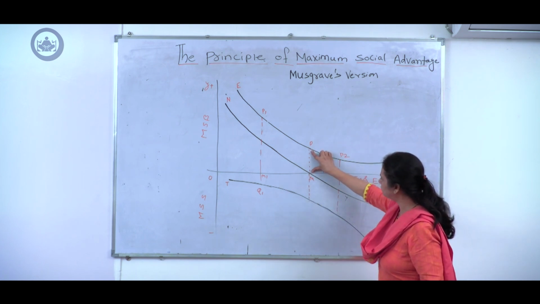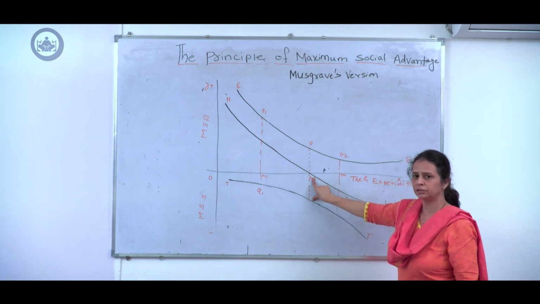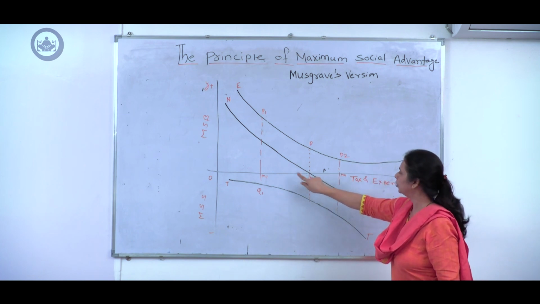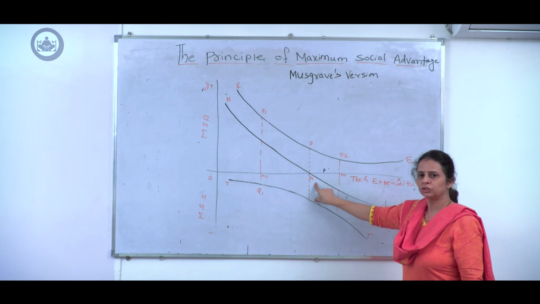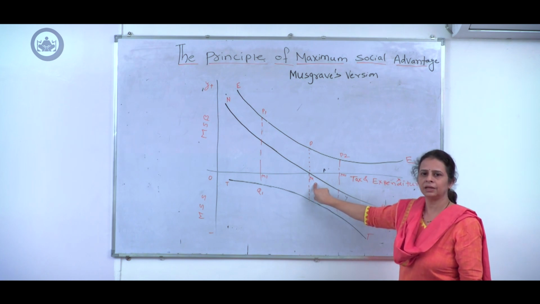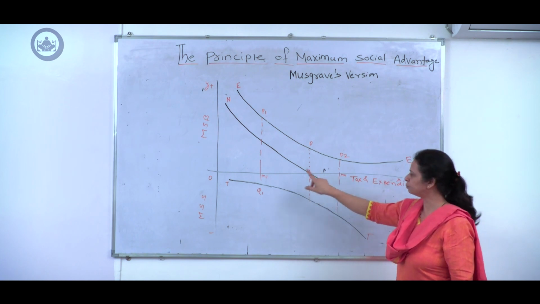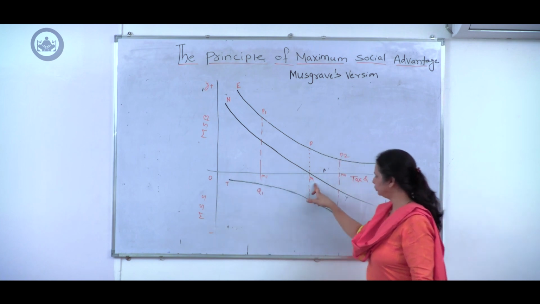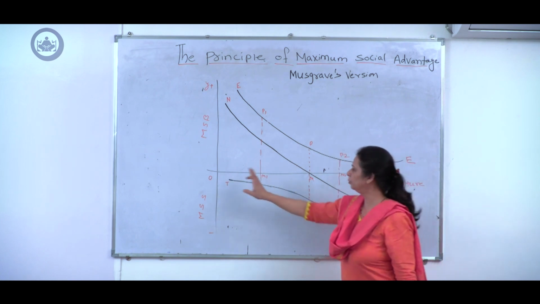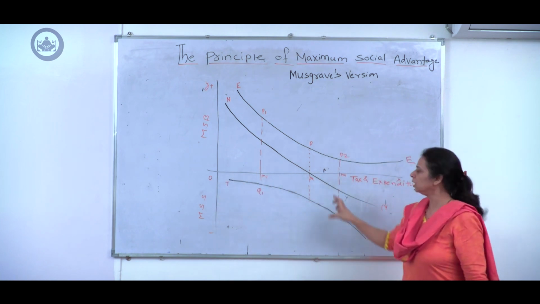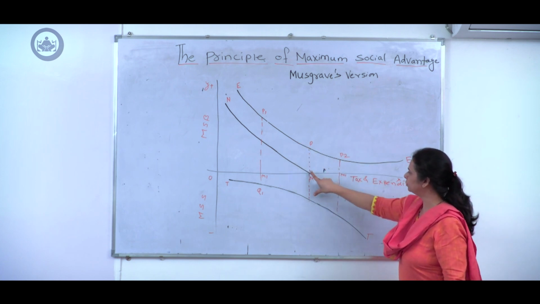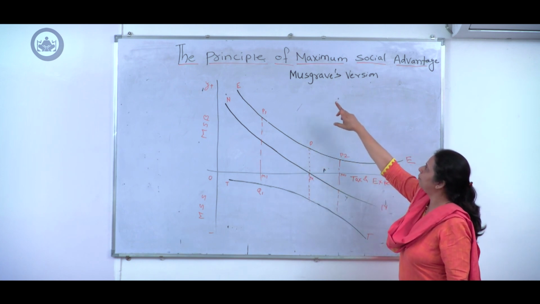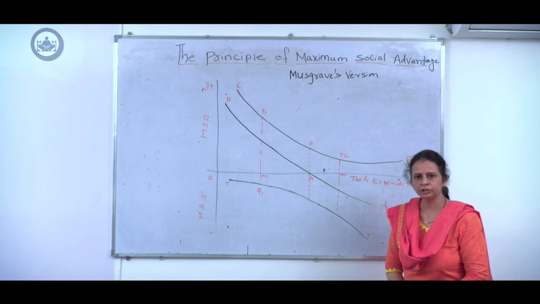Marginal social benefits are exactly equal to marginal social sacrifice at the size of budget OM. So OM is the ideal size of budget. Government should spend equal to OM units. Public expenditure of the government should be equal to OM units. At that time net social benefits will be 0, but at the same time the maximum social advantage will be achieved.